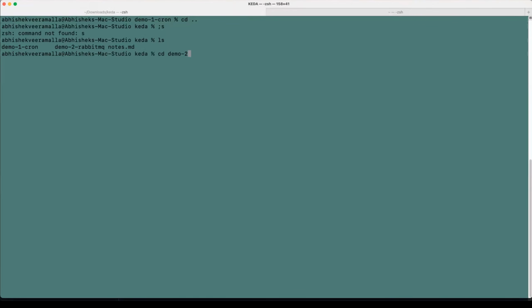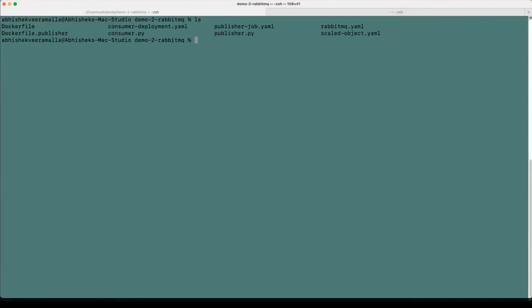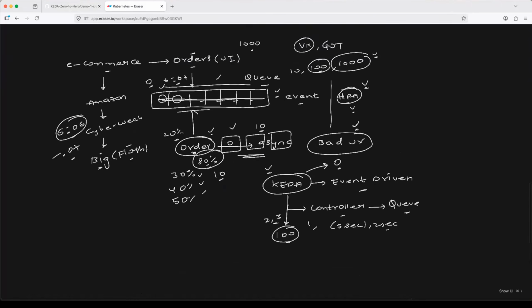Okay, so we will go back and head to demo 2, the RabbitMQ thing. Now, what are we going to do here? This is going to be a slightly complex example. Of course, the execution is almost the same, but here we will take the e-commerce platform example where we cannot get real users. So we will use a service called order publisher. I've written this Python application using AI. What order publisher does is simulate fake orders for us.